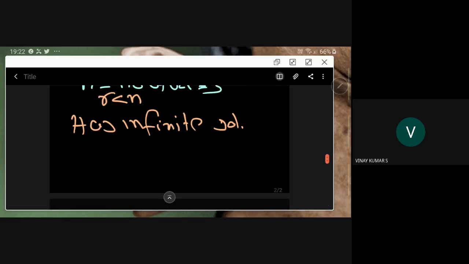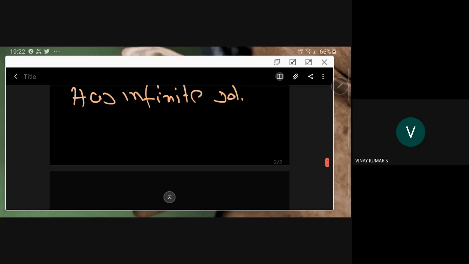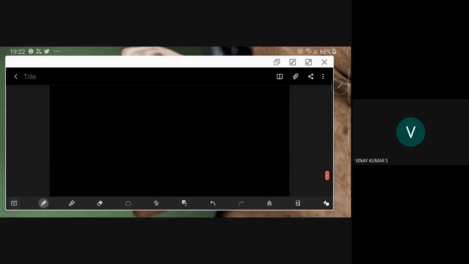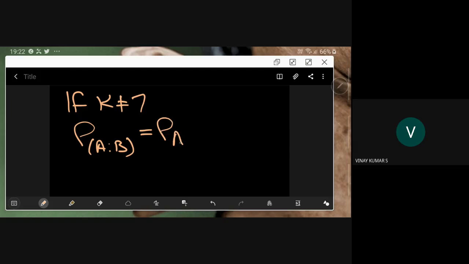So in the second case, if k is not equal to 7, the rank of the augmented matrix is equal to the rank of the coefficient matrix, which is 3, equal to n, the number of variables. This is the common rank r, so r is equal to n. So if r is equal to n, what is the conclusion? The system has a unique solution.